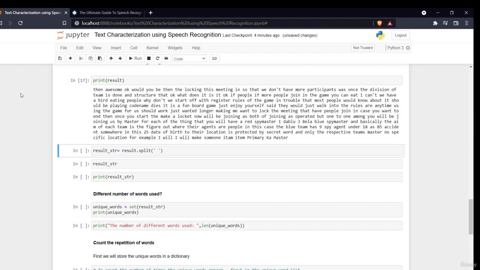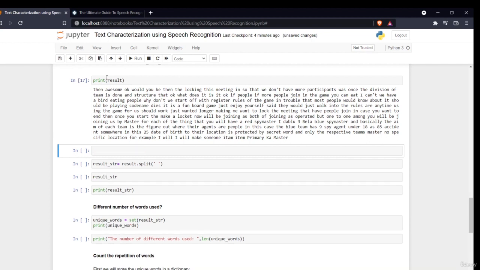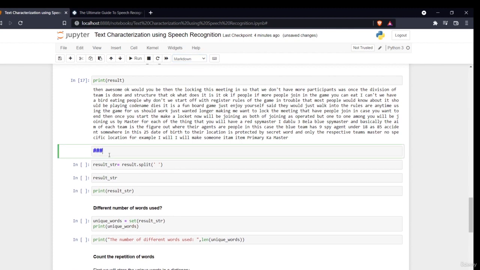So this was all about speech recognition, basically how you can recognize speech and convert it to text. In the next section we'll see how we can do text analysis.